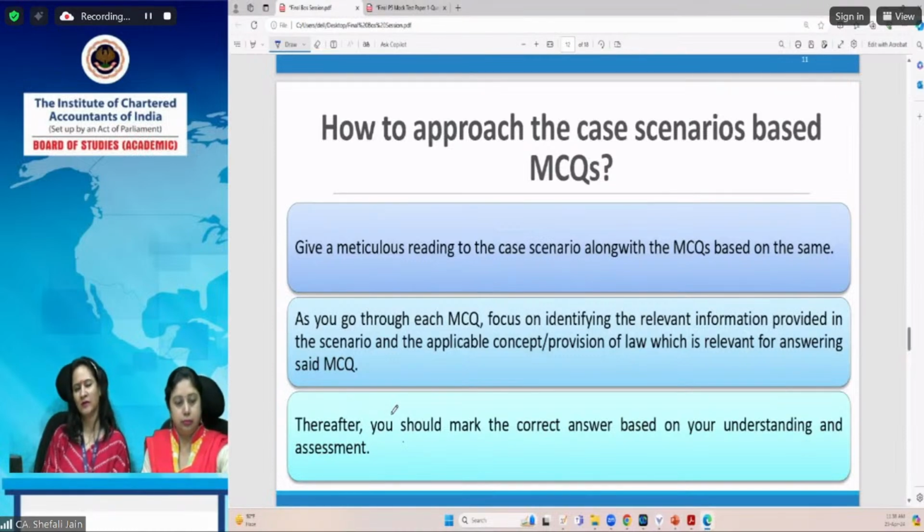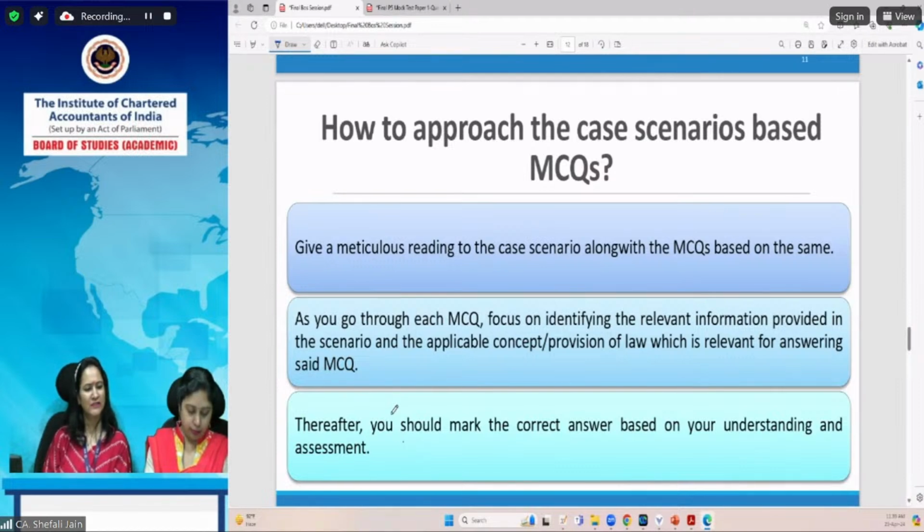In another case, it might happen that a question is for computation of aggregate turnover or the value or the GST liability, where the facts are not limited or segregated to a particular paragraph, and all the information given in the entire case is used. So first of all, give a quick reading, and then go to the provisions which are applicable. Then go to the particular questions, and see again the case scenario to check what all information is to be used in a particular question.